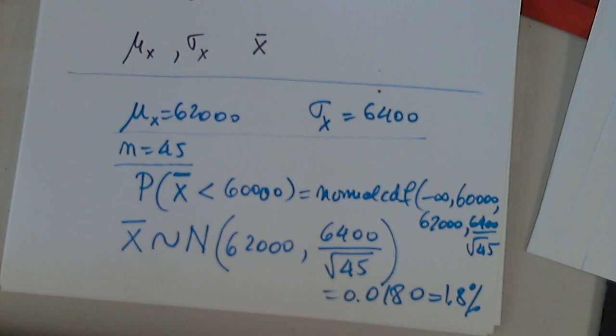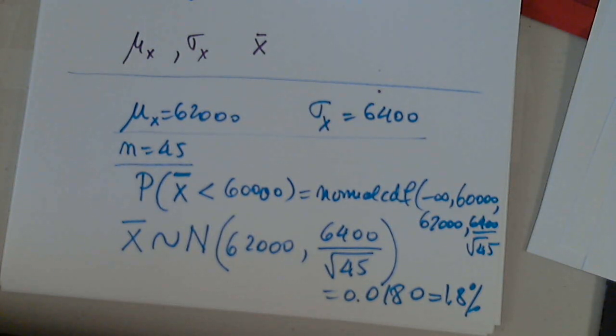Interpret the results. Choose the correct answer below. Only 1.8% of the samples of 45 specialists will have a mean salary less than 60,000. This is an unusual event. Obviously B and C have nothing to do with anything.